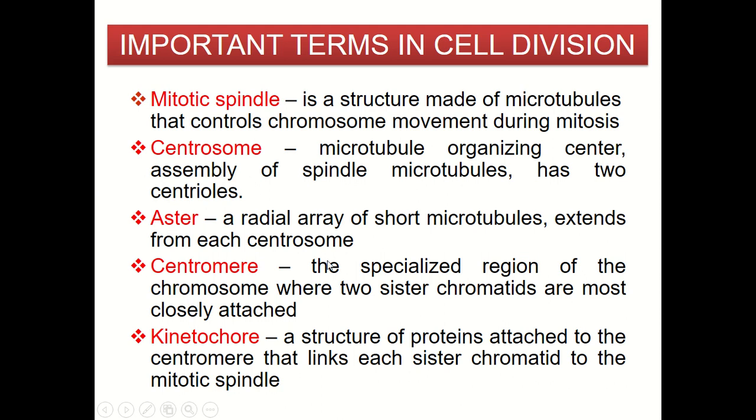The centromere, as I mentioned earlier, is the specialized region of the chromosome where the two sister chromatids are most closely attached. And last but not least, we have the kinetochore. The kinetochore is a structure of proteins that attaches to the centromere and links each sister chromatid to the spindle fiber.